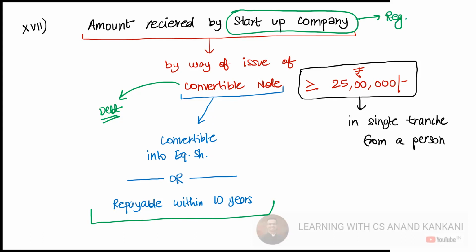That startup company is issuing a convertible note to a person, and in a single tranche you are receiving more than 25 lakh rupees, and these convertible notes will get converted into equity shares, or they are going to be repaid within a period of 10 years. In that case, it will not be considered as a deposit. Guys, does this make sense?